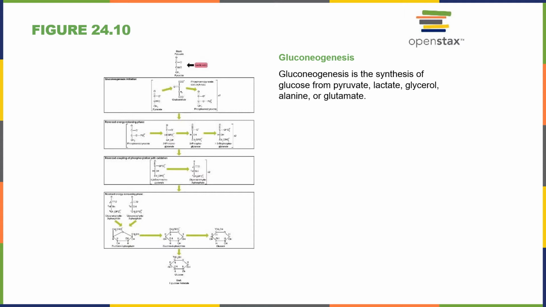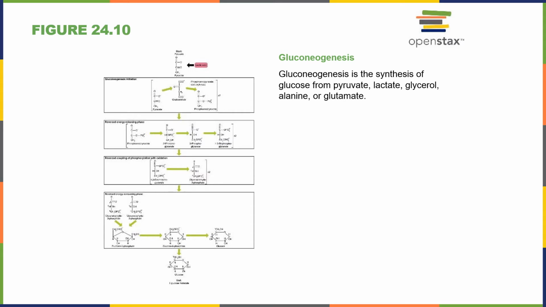Gluconeogenesis. What in the world does that mean? Gluconeogenesis means making glucose anew. Neo means new, and genesis means to make. So gluconeogenesis is the synthesis or production of glucose from pyruvate, lactate, glycerol, alanine, or glutamate.